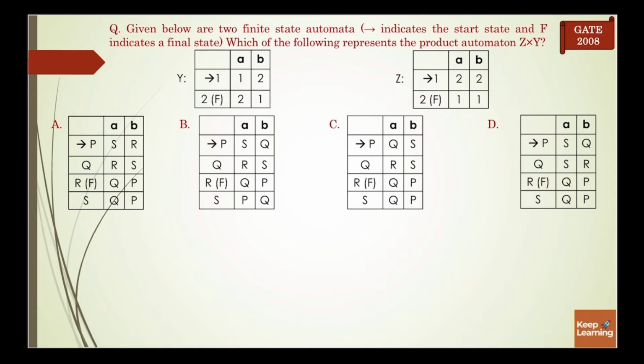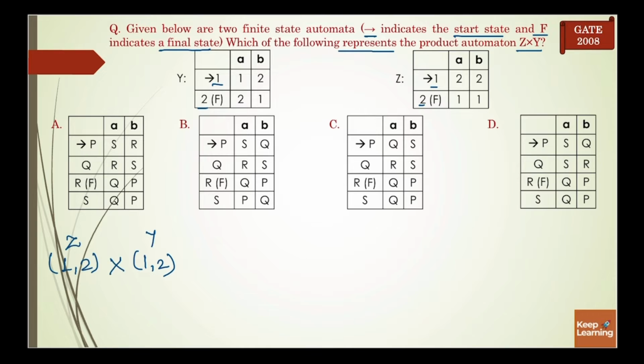Given below are two finite state automata where arrow indicates the start state and F indicates a final state. Which of the following represents the product automata Z cross Y? In Z we have two states, 1 and 2. In Y also we have 1 and 2.